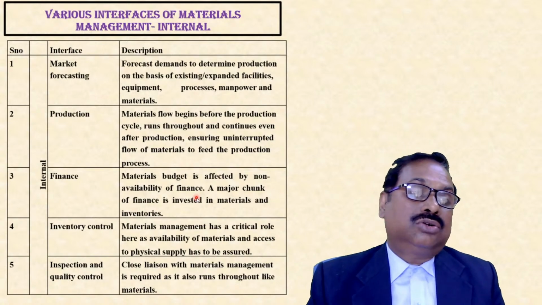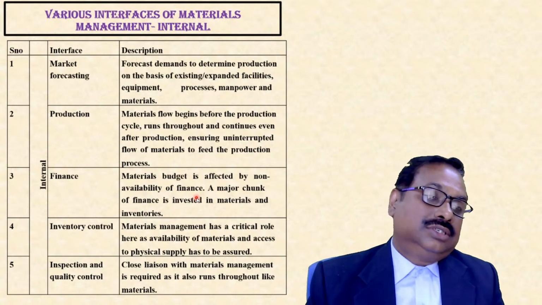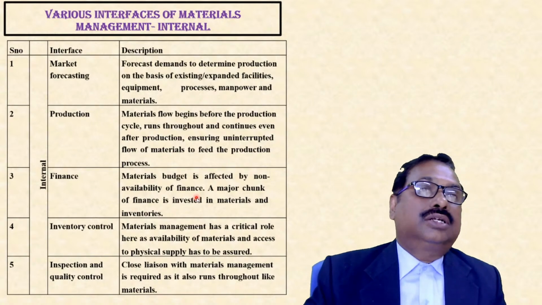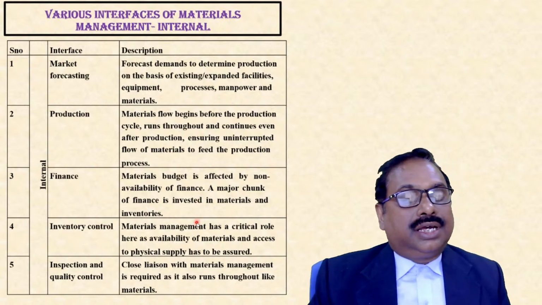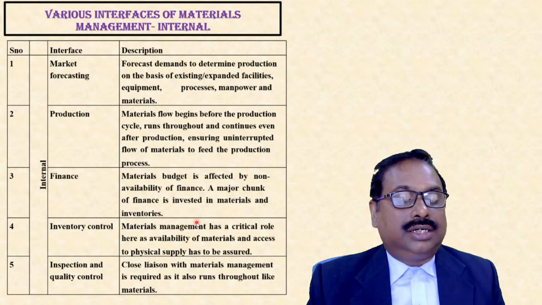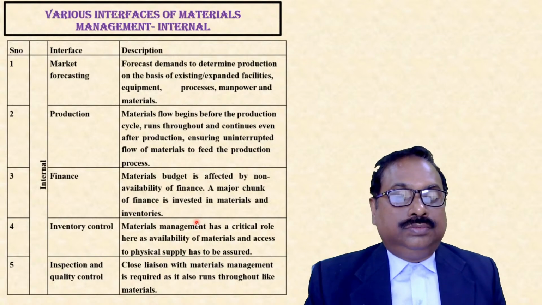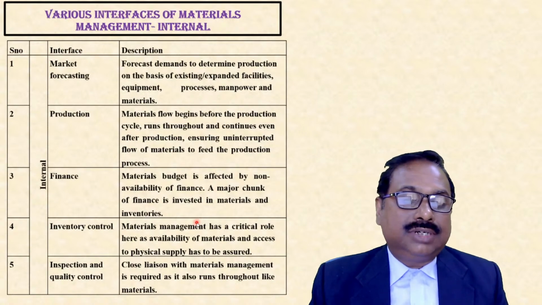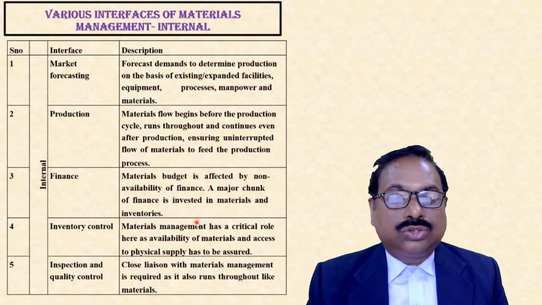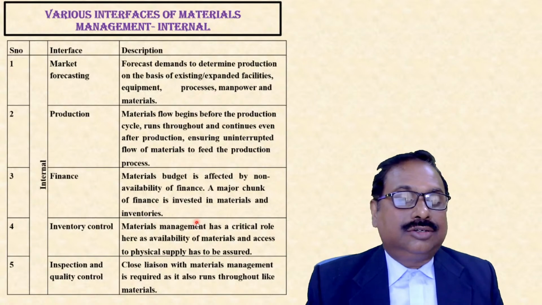So inventory control is a significant part of materials management. Next is inspection and quality control. A close liaison with materials management is required, as it also runs throughout, like materials.